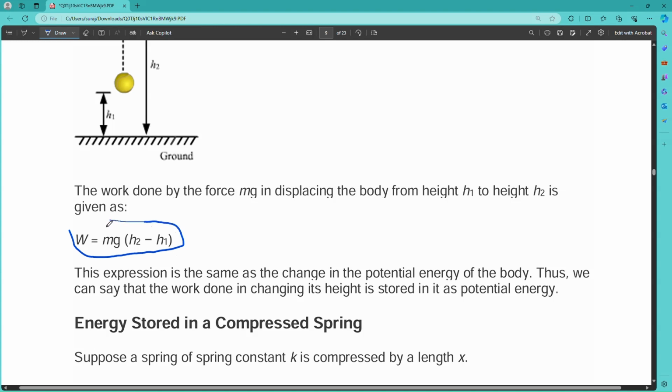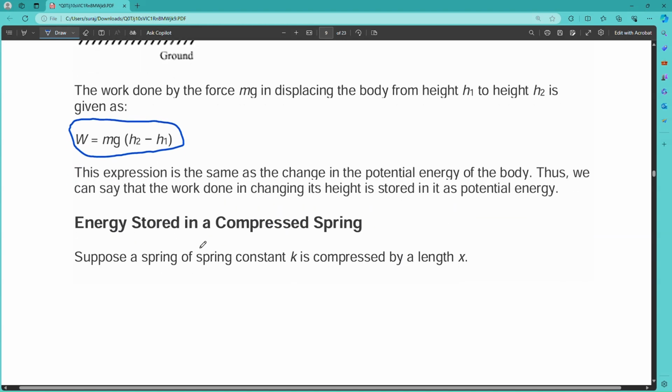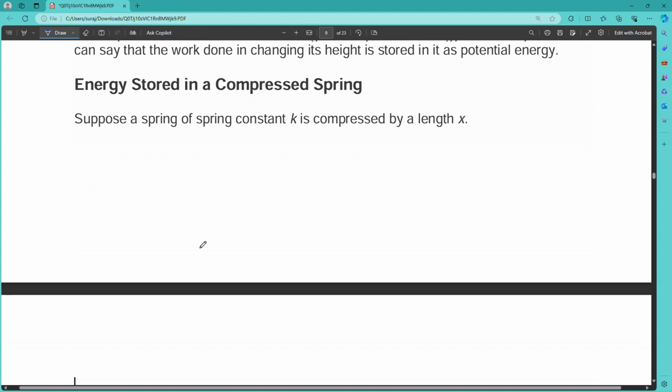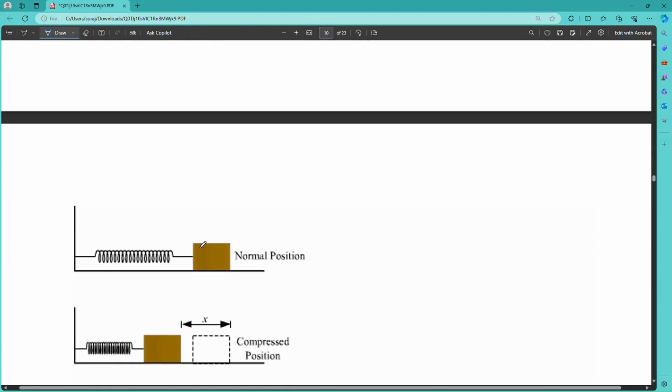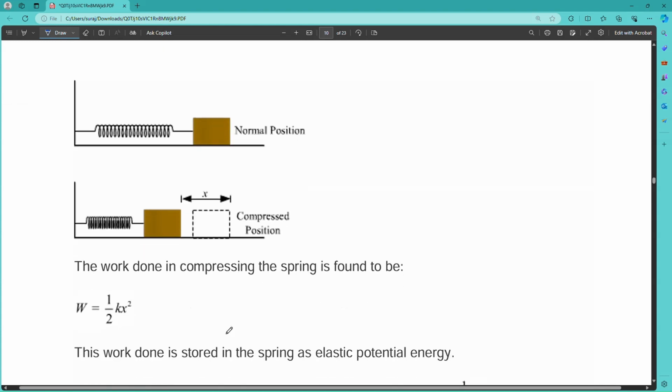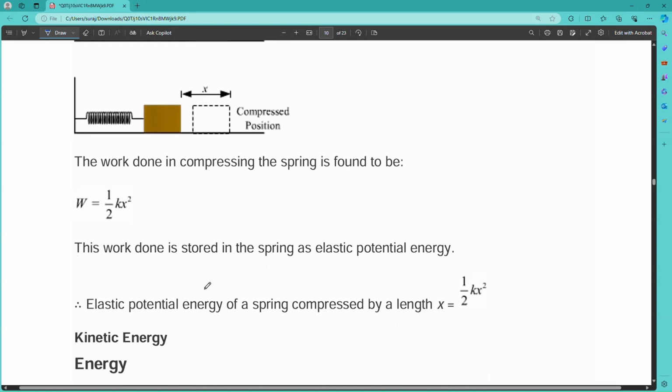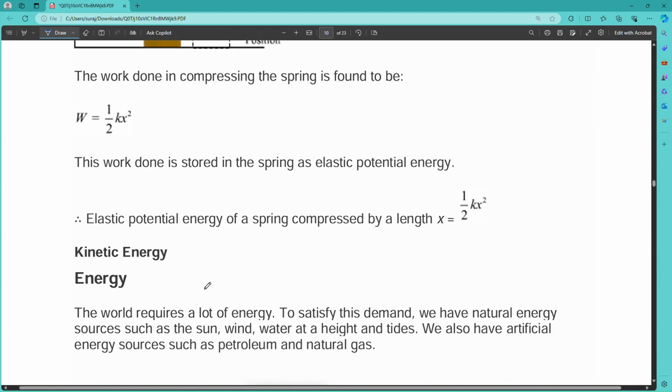So you can say that work done is equal to the change in the height of the object from one position to another position. Next, energy stored in a compressed spring. There is a normal position of the spring. When you compress it, the distance changes, and that distance is measured as x. The work done in compressing the spring is found to be W equals half k x square. So this is another expression also.